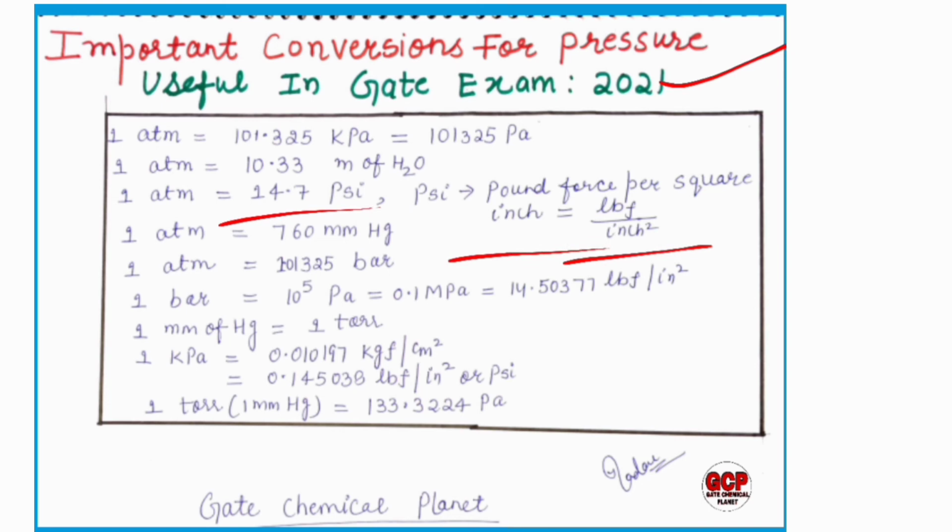It is very important to learn. 1 bar equals 10 to the power 5 Pascal or 0.1 megapascal. These are the conversions you should learn if you are preparing for GATE exams, because they are very useful for calculating numericals.